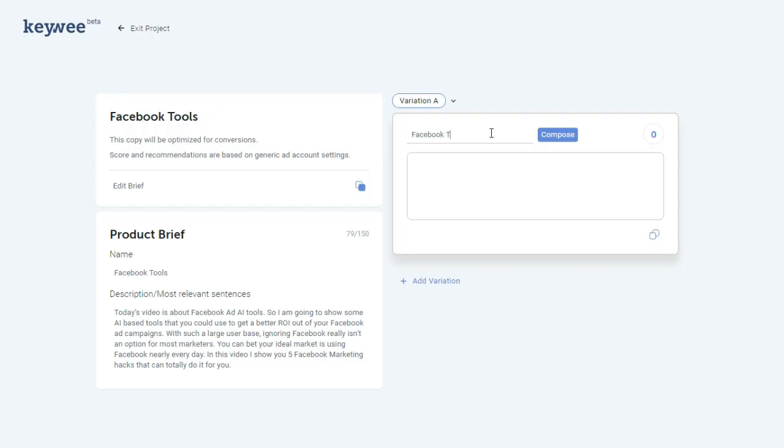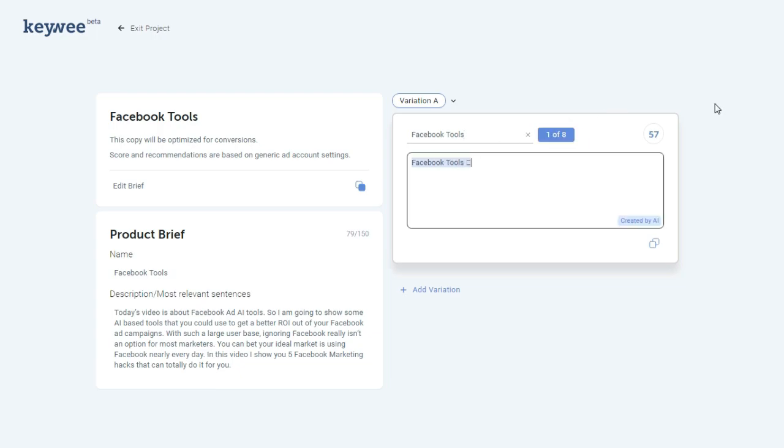Then once again, just put your keyword here. Let's say Facebook tools and click on Compose. You will start getting AI-powered suggestions. Some of the suggestions are really good. Won't say it's the perfect tool, but yes, it's getting there.